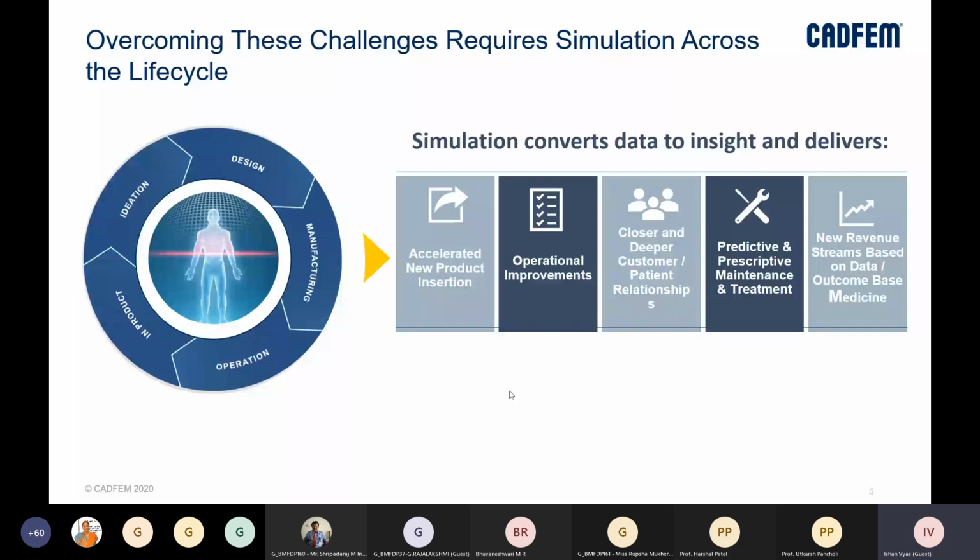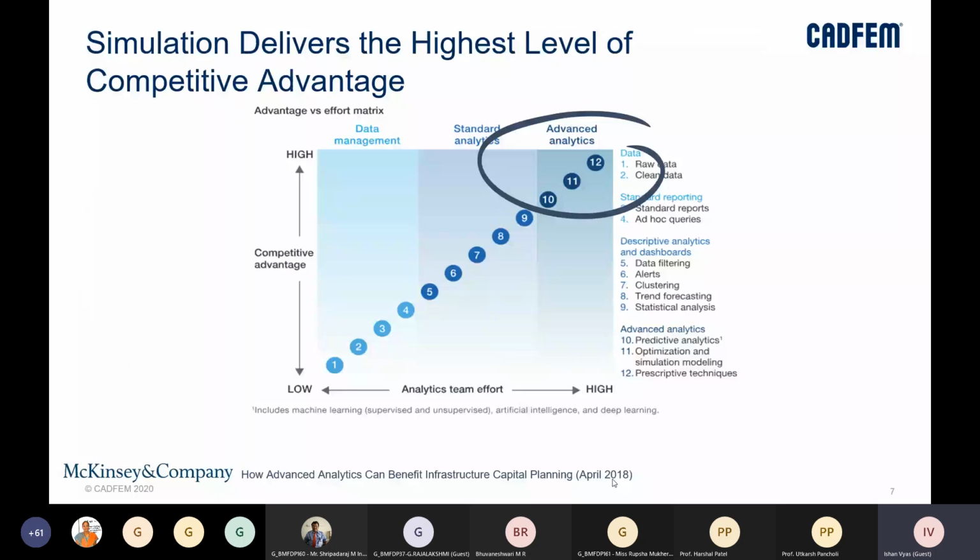Then closer and deeper customer and patient relationships is what we are also targeting, because we are hoping for developing patient specific medical equipment, and also predictive and prescriptive maintenance and treatment, as I already talked about. And as we are collecting more data, it can also lead to new revenue streams for the industry, right? This was a study done by McKinsey and Company on how advanced analytics can benefit infrastructure capital planning in April 2018.